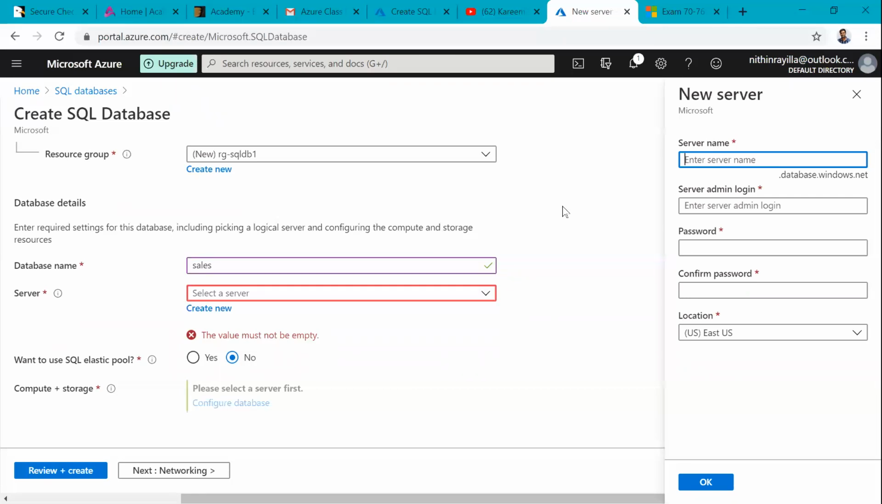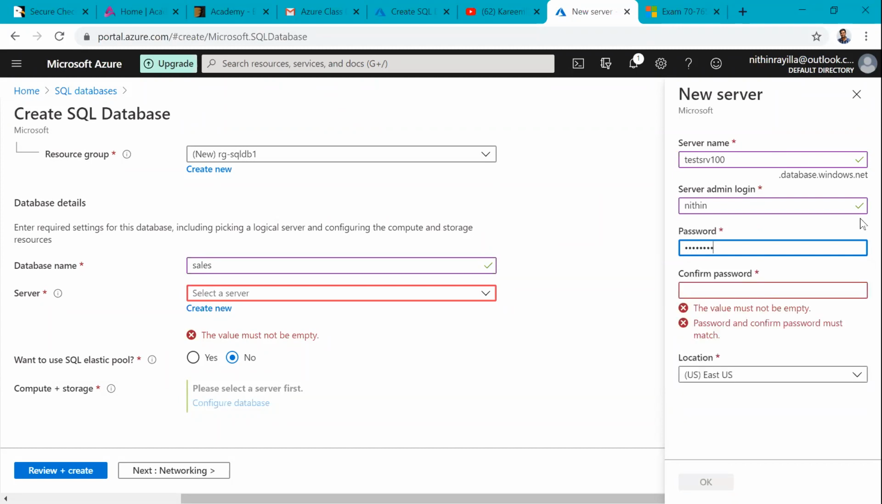We have to understand, I'm naming the server test SRV100 just for uniqueness, because PaaS is a shared environment. So we will access it with the server name test SRV100.database.windows.net. It is asking for a login name, any login name, and some strong password.